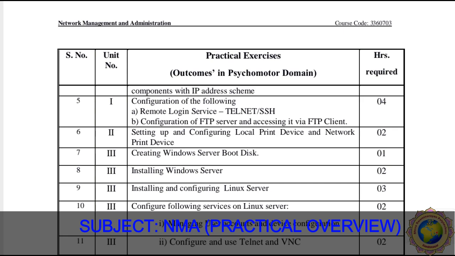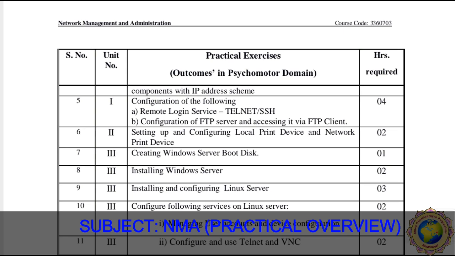Then practical number 6, setting up and configuring a local print device and a network print device. This is nothing but the connection with a printer. Setting up and configuring a local printing device is wired, and a network printing device is wireless. So how do we connect with a wired printer as a local print device and a wireless printer as a network print device? This practical is very easy to understand, and the teaching hours required are 2 hours.